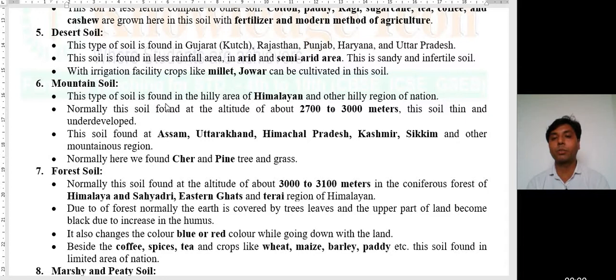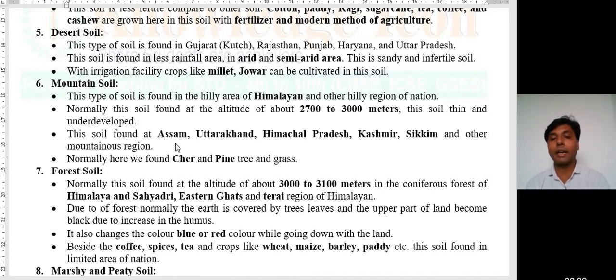This type of soil is found in hilly areas of the Himalayas and other hilly regions of the nation. Normally this soil is found at an altitude of about 2700 to 3000 meters. The soil is thin and underdeveloped. Dear students, due to water flow and the absence of some other elements in the soil, it is thin and underdeveloped. It means premature soil.